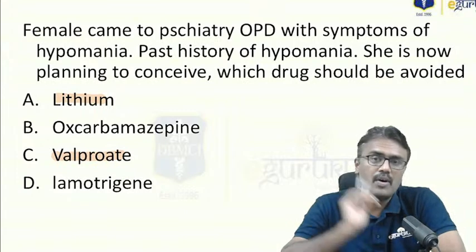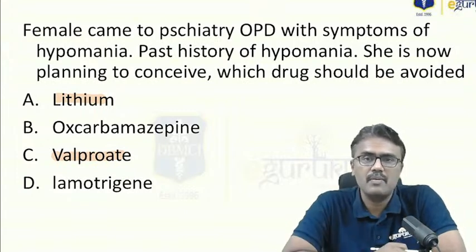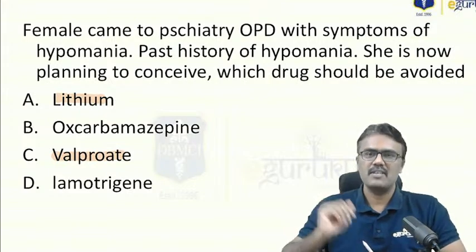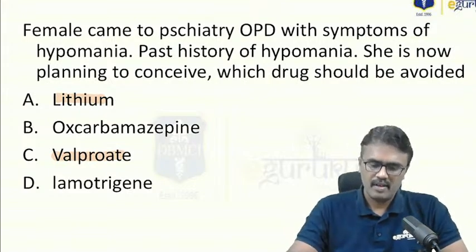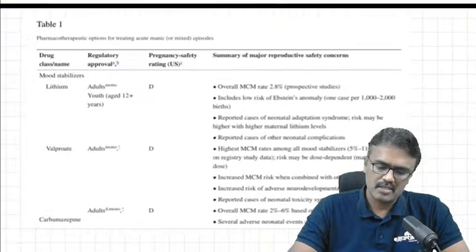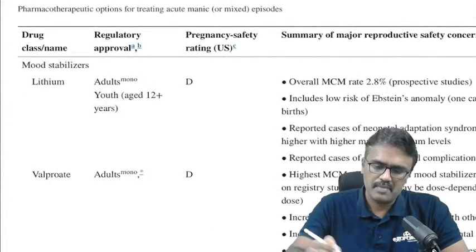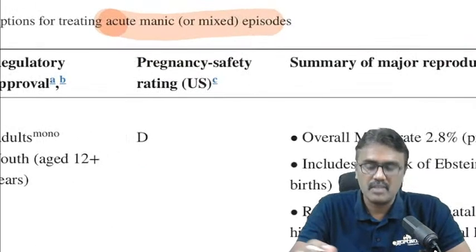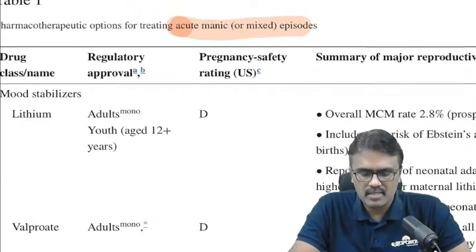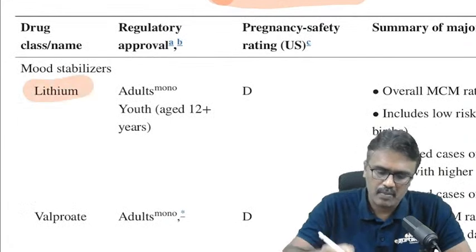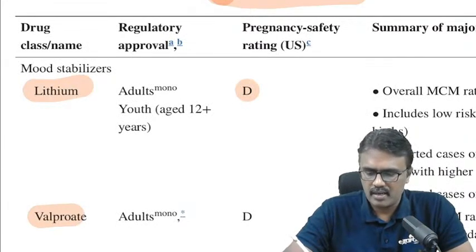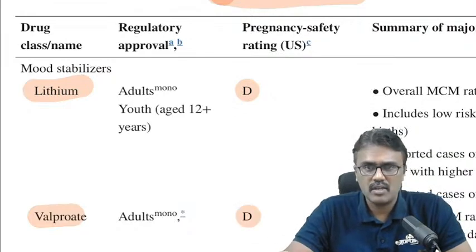Why? Because if you are trying to attempt this INI-CET, that means they want you to study some journals. Now, as per a journal which has recently come, it is telling you that in management of acute mania or mixed episodes, they have done a study, lithium and valproate. Both of them belong to category D, that is, they can be teratogenic also.